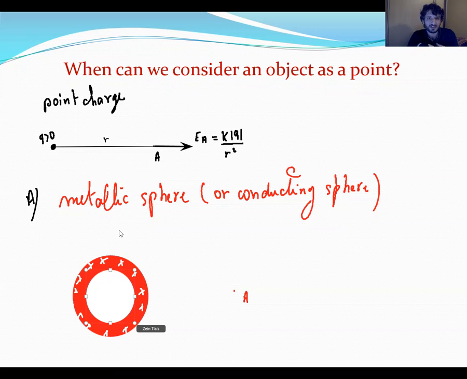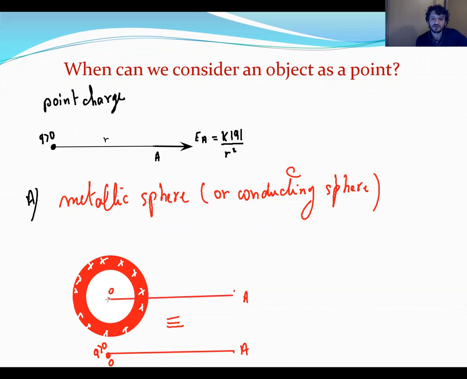The charges will be distributed at the farthest point, away from the center. Also, this system can be considered as a point charge. Here we have O as a point charge with Q positive at the point O. And this one is A, and we apply the formula of a point charge, EA equals KQ divided by R squared.